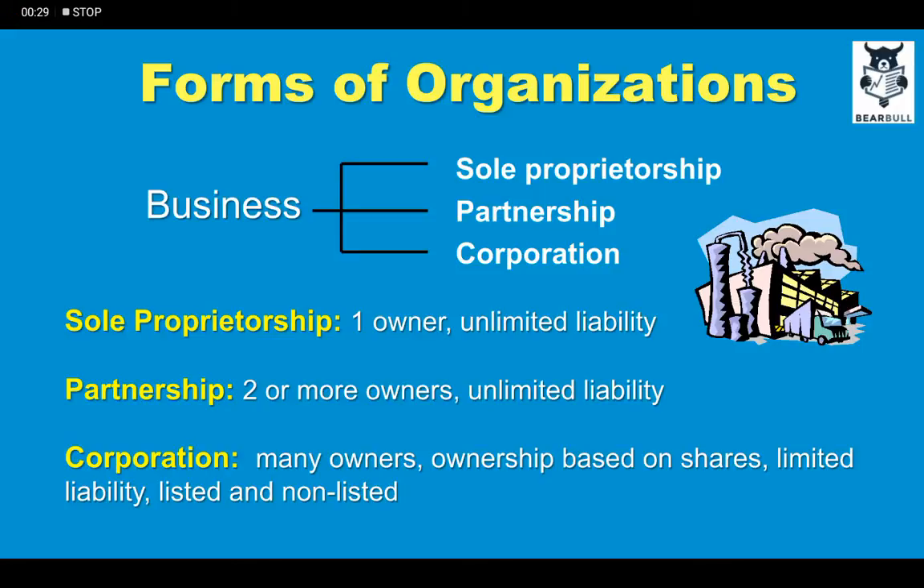Remember that whatever business you want to start, for example, even if it's a trading business, a manufacturing business, an import export business, there are three ways in which you can structure your business. Number one is sole proprietorship. In sole proprietorship, there is only one owner and there is unlimited liability of the owner.